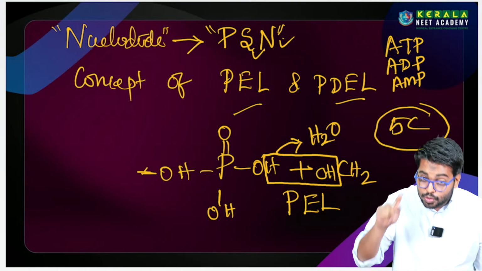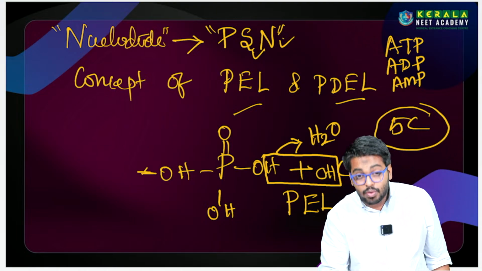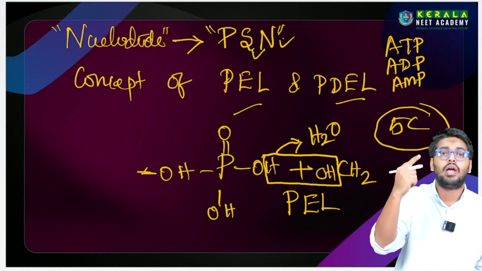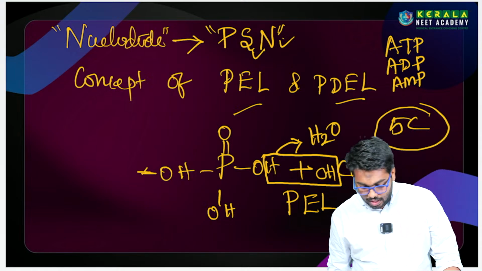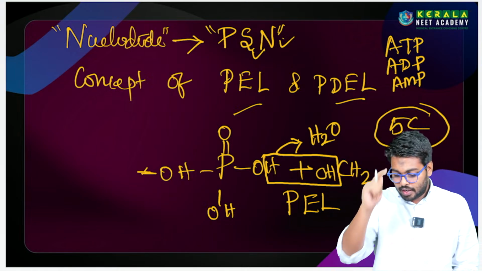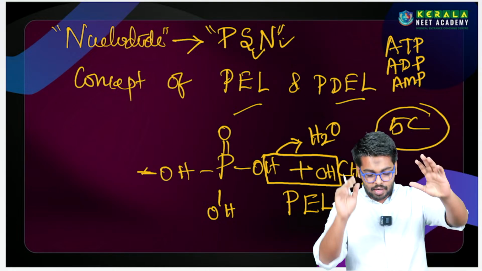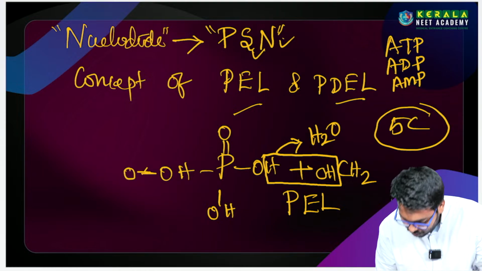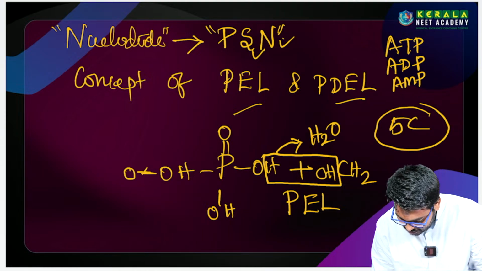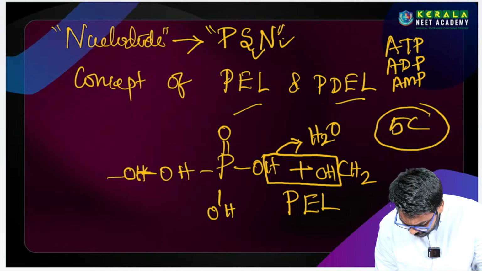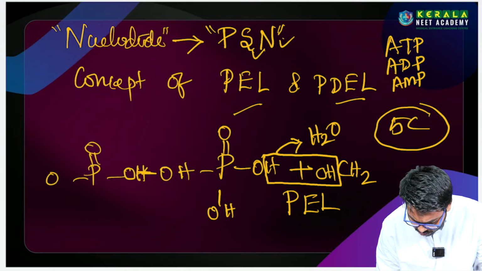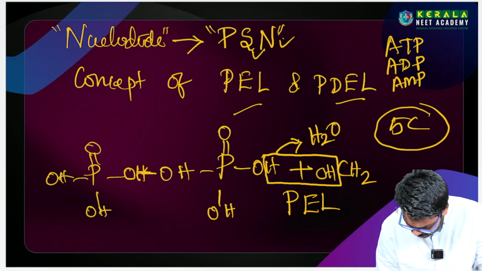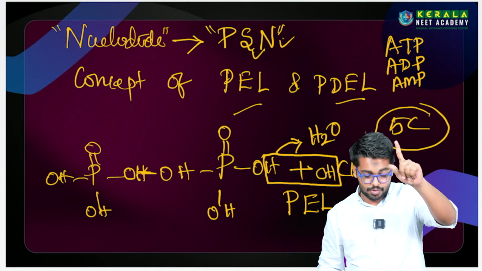If it's adding two phosphates, what do we say? ADP, adenosine diphosphate, right? If it's adding three phosphates, what do we say? Adenosine triphosphate. Now what am I doing? One more phosphate is going to add, right? The same O, that water is released here, then P double bond O, OH, then OH, right? So this is the structure of a phosphoric acid.